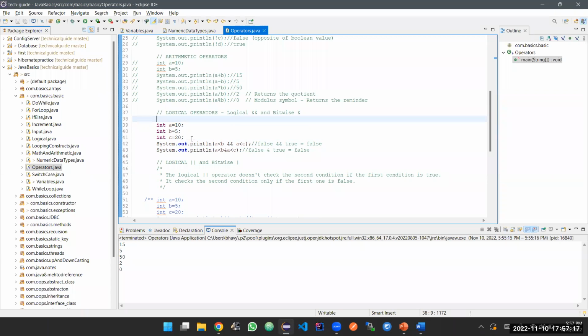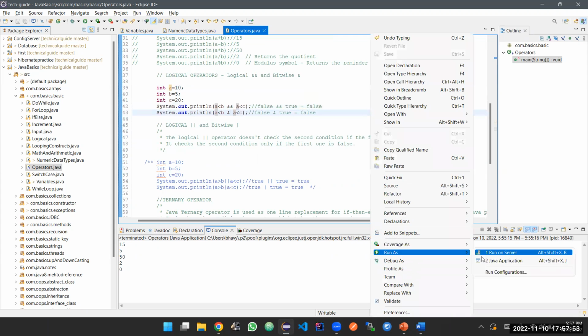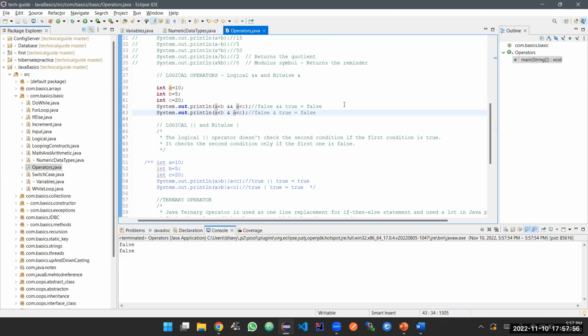So the first condition says that A is less than B. So 10 is less than 5. This is a false condition, and you're adding it with an AND. A less than C: 10 is less than 20, which is true. So false and true is false. This is a basic logical operation, so this will return false here. Next, similarly, it's again the same. This is a bitwise operation. False and false.